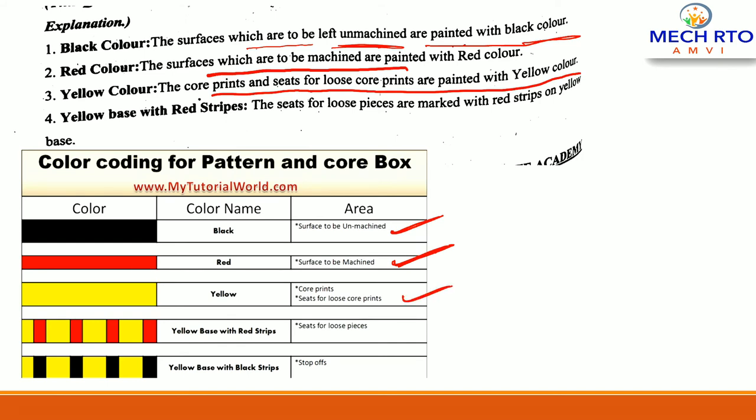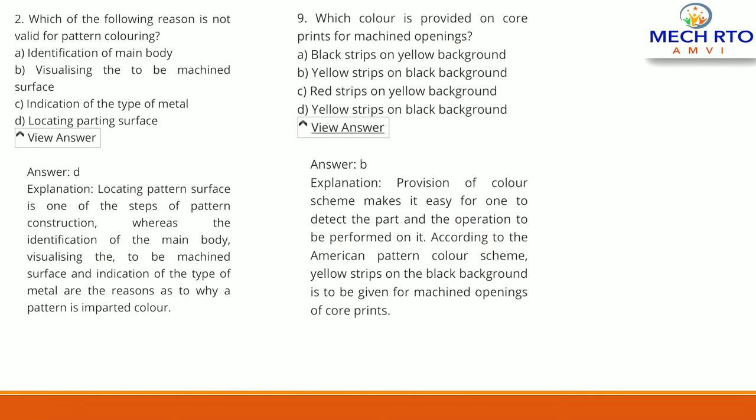The core print, seat for loose core print are painted with yellow color. And the next is the seat for loose pieces are marked with a red strip on yellow base, right? And yellow base with black strip are marked for stop-offs. Guys, remember this is very important, because as you can see, out of these 4, any of the types can be asked, right? Now here you can see some more questions which have probability to be asked in examination.